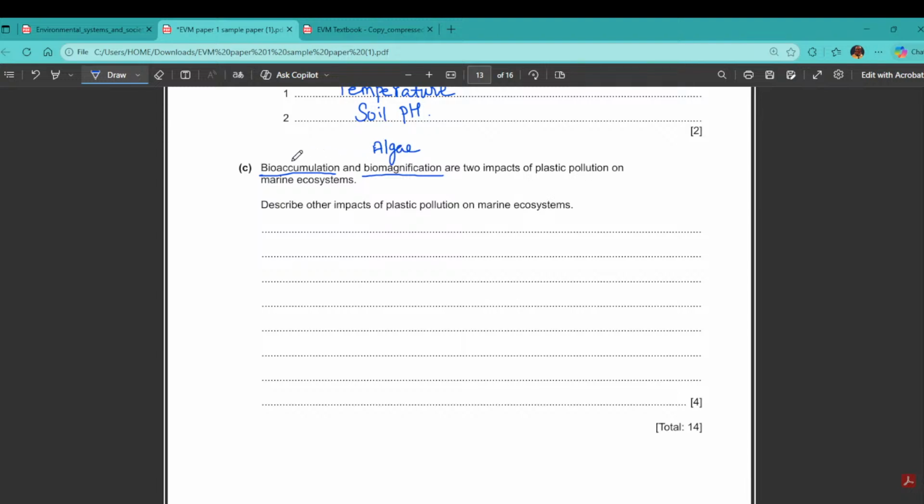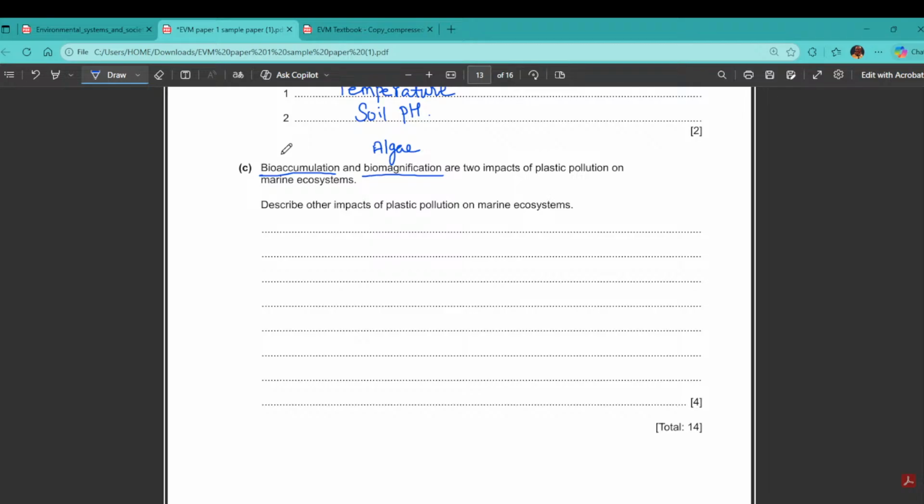And bioaccumulation means toxic things go on increasing over a period of time in the food chain. Bio means living, magnification means large, enlarges. Algae growth is very much fast. Now these two things we are not going to use.